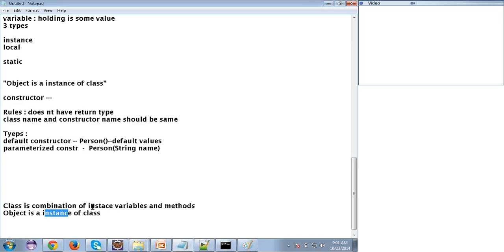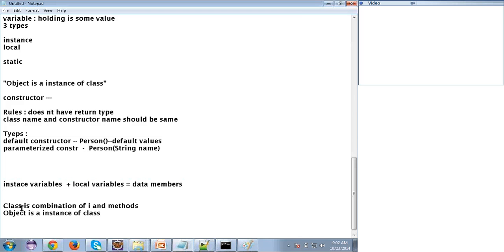Class is a combination of instance variables. Local variables are also there, right? So I can write something: instance variables plus local variables, I can call them data members. It's just a name, that's it.